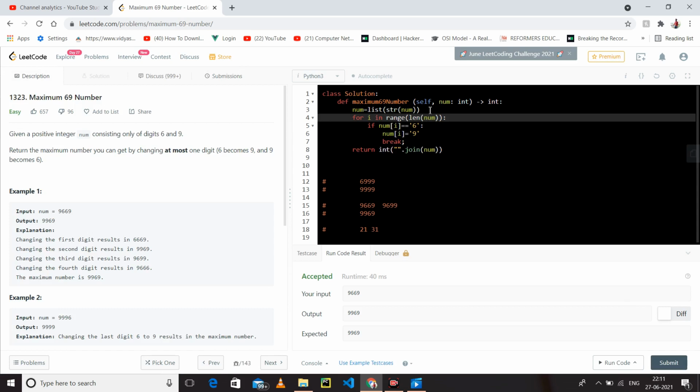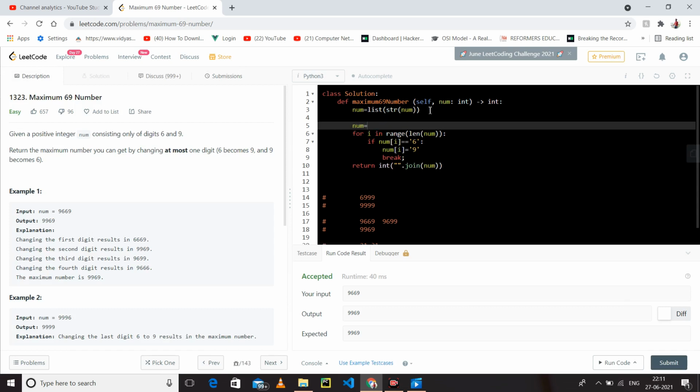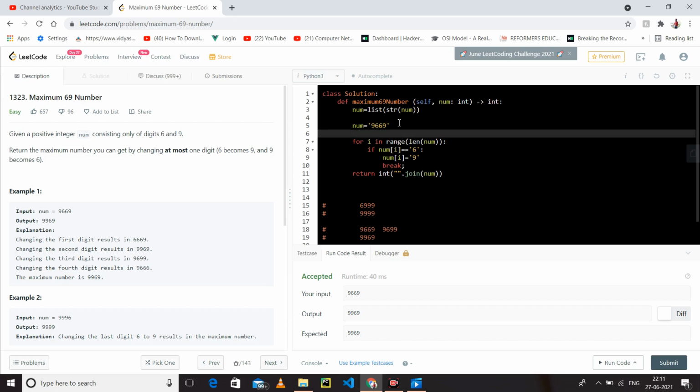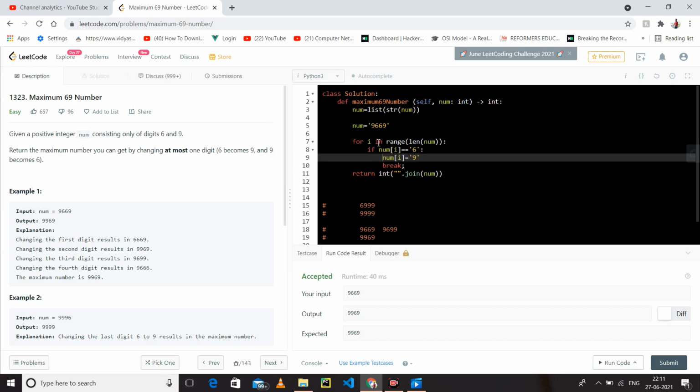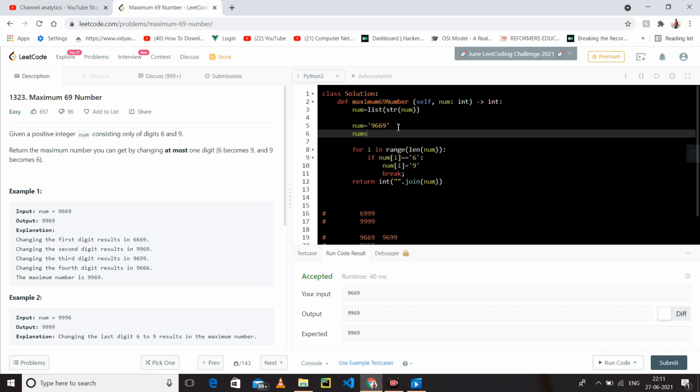What I have done here: take 9669, but a string does not support item assignment. We cannot change any value in the string by doing this. String does not allow us the item assignment. So what I have done, I have changed this into a list. Here, as soon as we find 6, we will change it into 9. Now we have to change it into an integer.